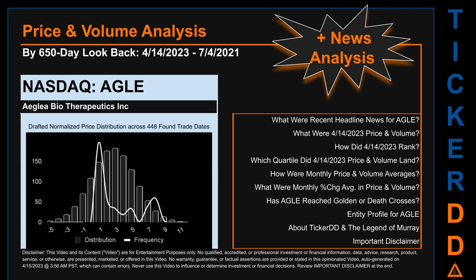The chart shown on this page is our initial attempt at studying the price for AGLE after dynamically normalizing price distribution across those discovered trade dates. The bar chart is the generated distribution and the overlaid line graph, if it is generated, is the frequency of the prices on the x-axis. We will enhance this look-through as our AI model progresses in the next iteration. Remember that this is just a drafted, in progress, observational model to best fit abstracted third-party data into various opinionated views. Before we jump into price and volume analysis, let's look at recent headlines for AGLE.